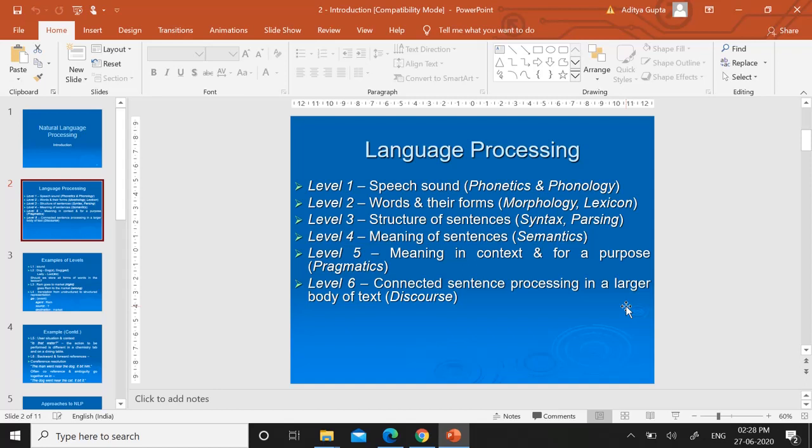This is required for artificial intelligence because right now we have so many applications which are using your voice for processing the content or processing the data. So for that this is a very important topic, that is natural language processing. So right now I'm going to explain the 6 phases.